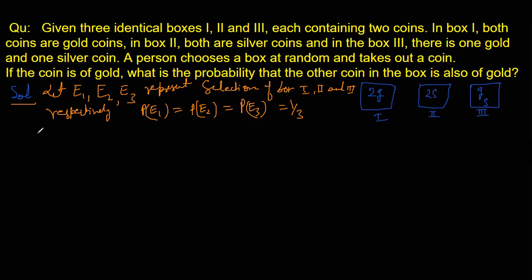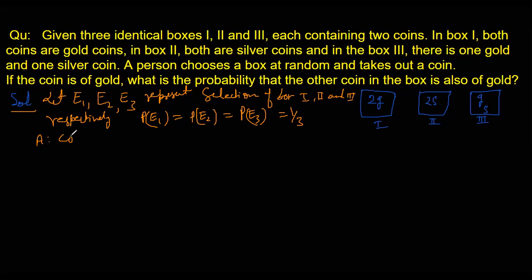So we'll define event A as coin drawn is of gold. Now E1, E2, E3 is given, PA is given. So can we calculate P A by E1, A by E2, A by E3? Yeah, we can get that.